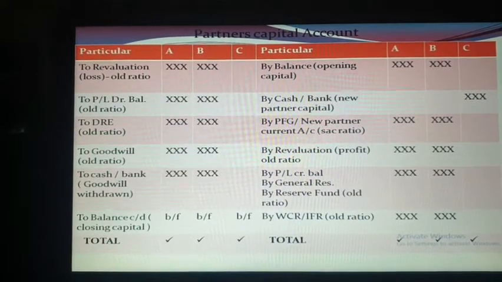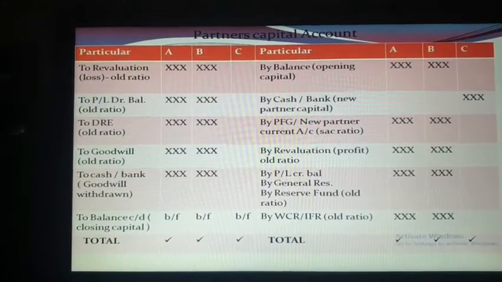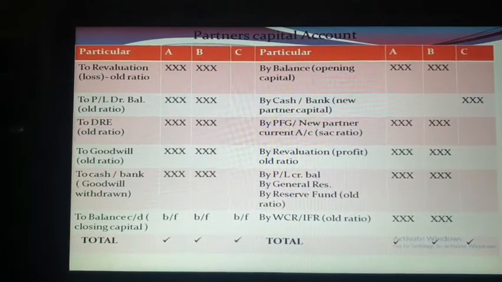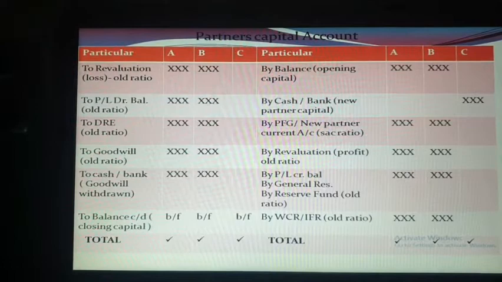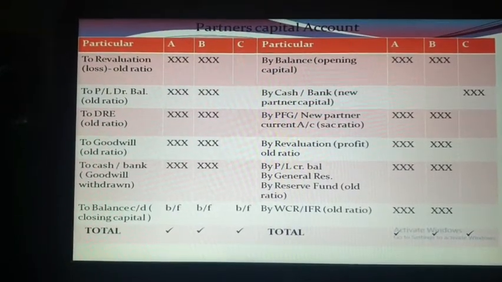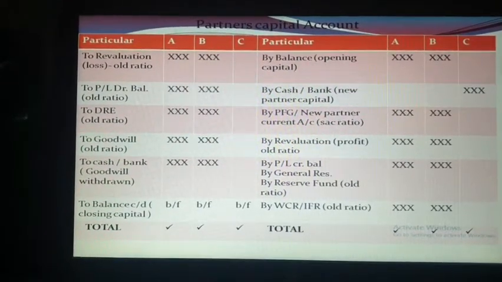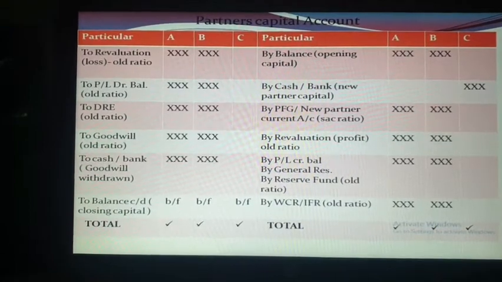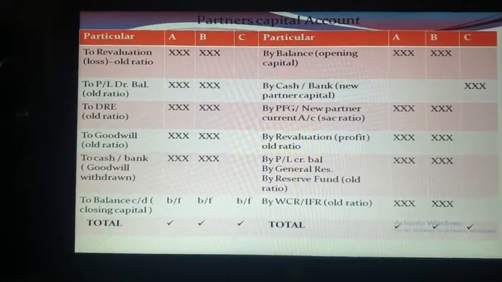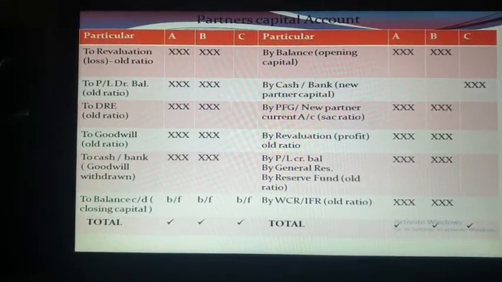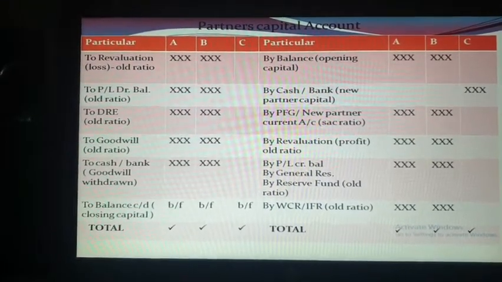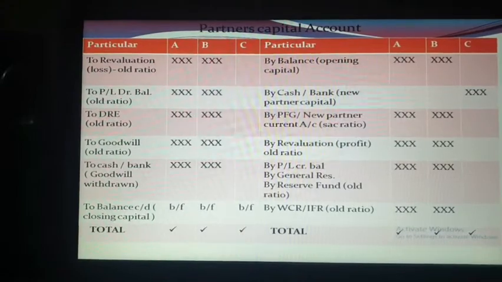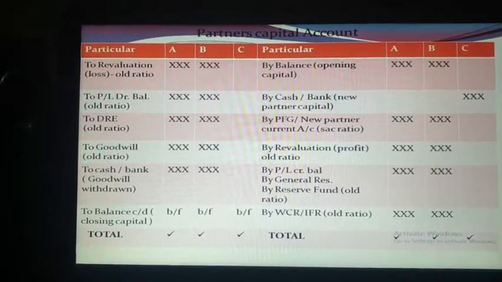After that, come to the next point on the credit side. Few profits are there: by P&L credit balance, by general reserve, by reserve fund. That will be distributed among old partners in old ratio. And on the debit side, you will see to P&L debit balance and to deferred revenue expenditure. That is again loss that will be distributed among old partners in old ratio. So this is all about profit and loss.